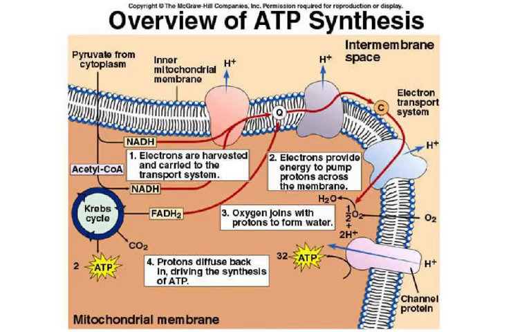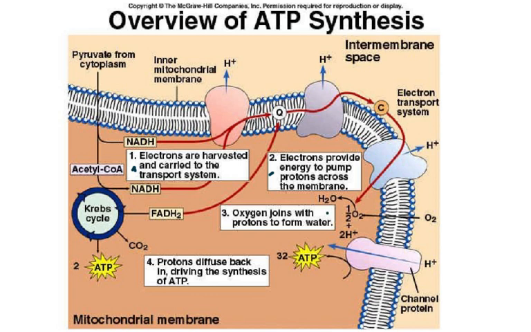Now just an overview of ATP synthesis. Number 1, electrons are harvested and carried to the transport system. Then number 2, electrons provide energy to pump protons across the membrane. And then of course you see here there's pyruvate from the cytoplasm, acetyl-CoA, Krebs cycle. And then of course oxygen joins with protons to form water.